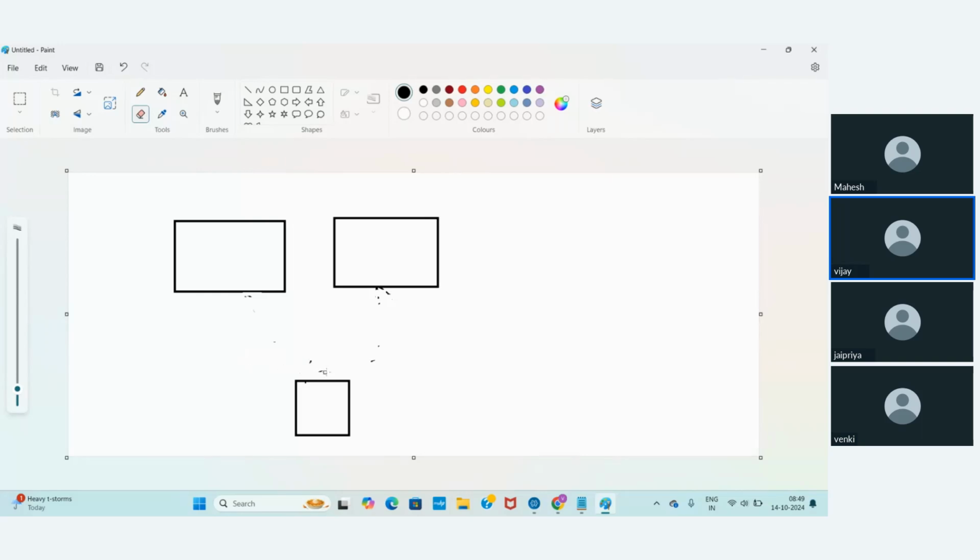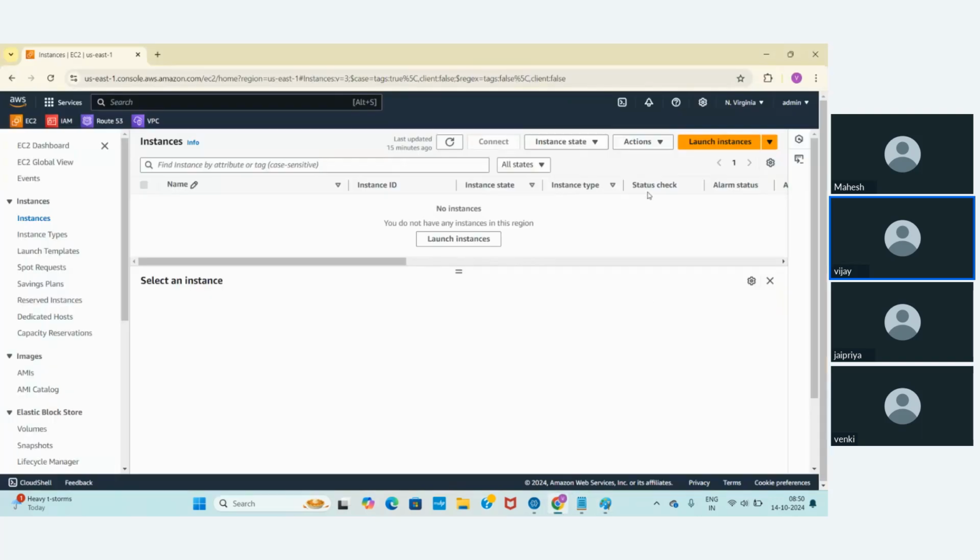Now this elastic file system is going to be utilized by only 2 EC2 instances. That means first I will create 2 EC2 instances. Let me go back and create them.